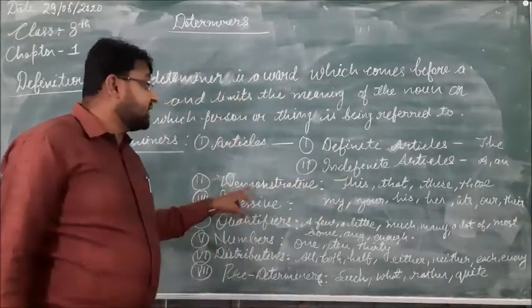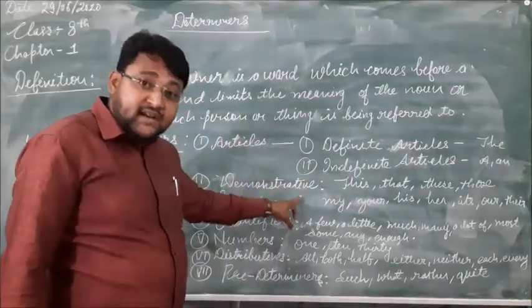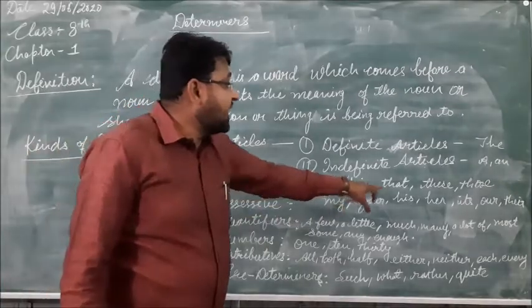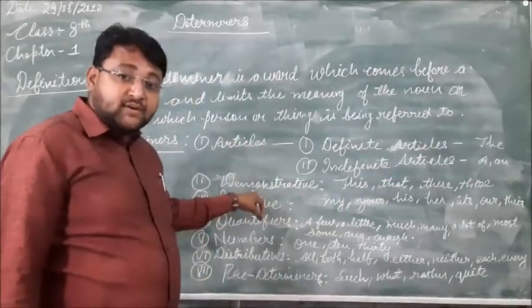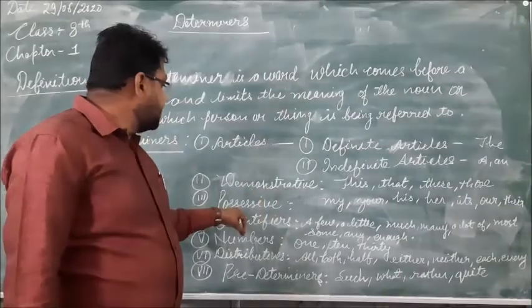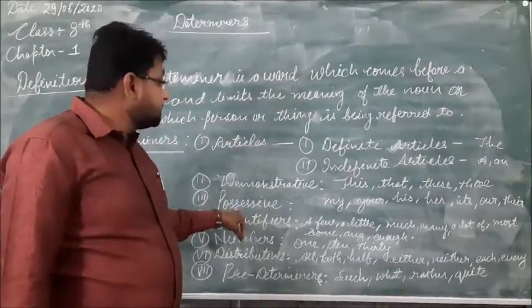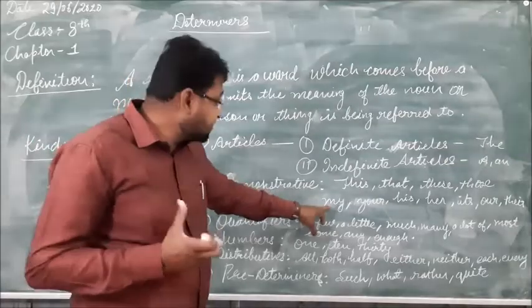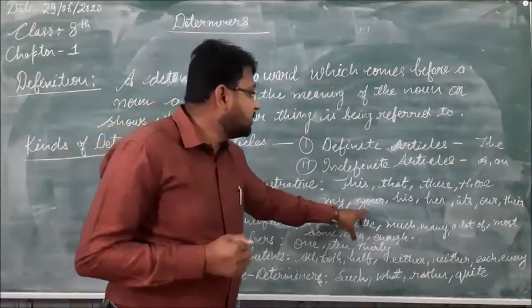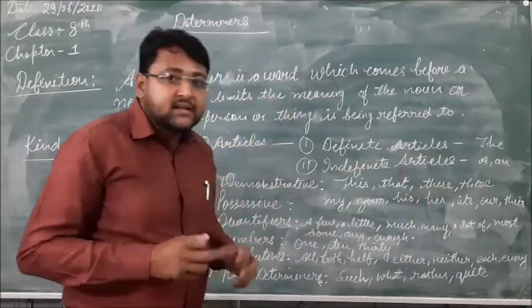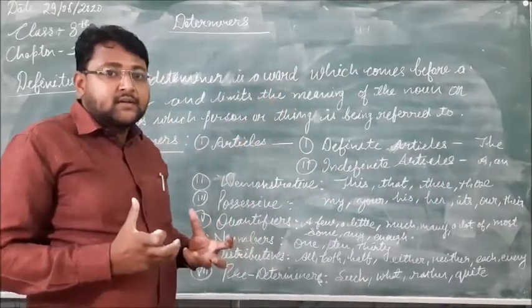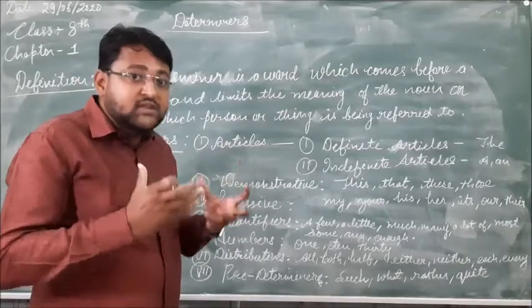Second is the demonstrative determiner: this, that, these, those. And third is the possessive determiner, which shows possession: my, your, his, her, its, our, their. These words show the possession.